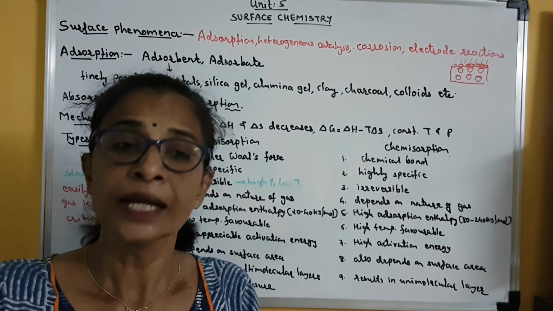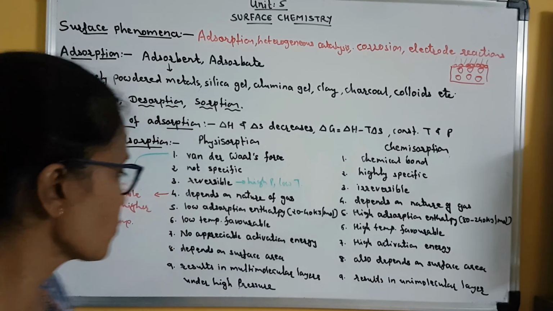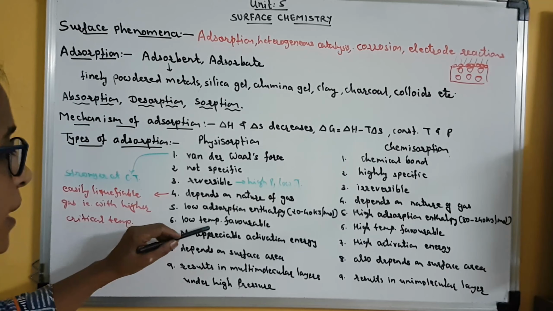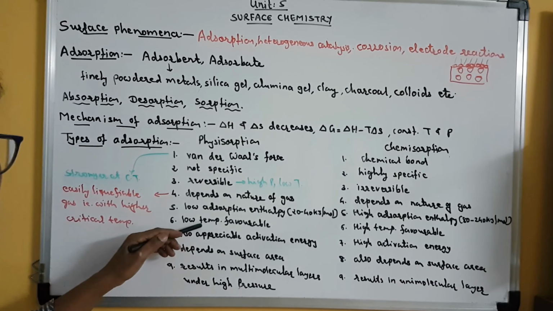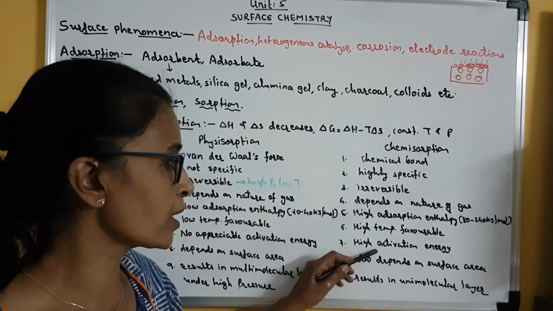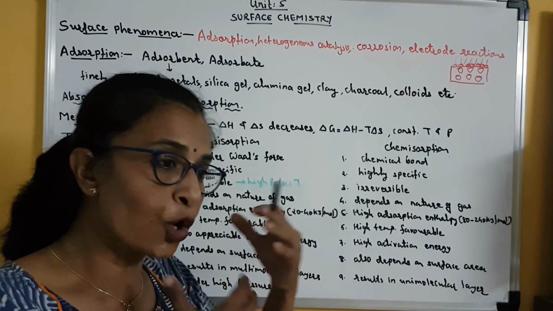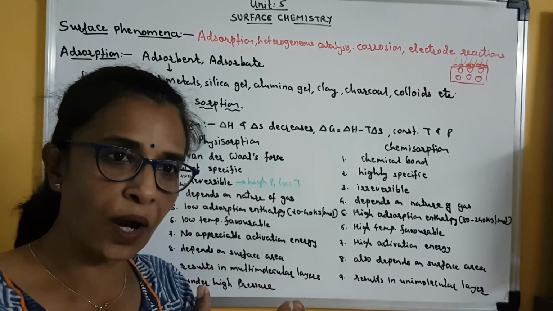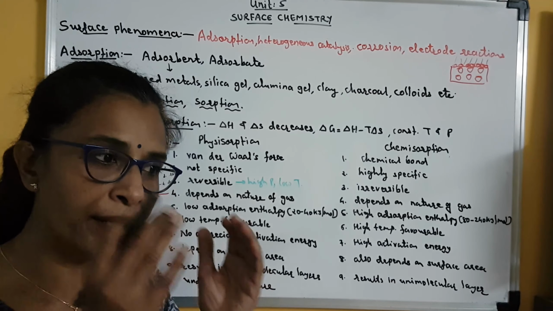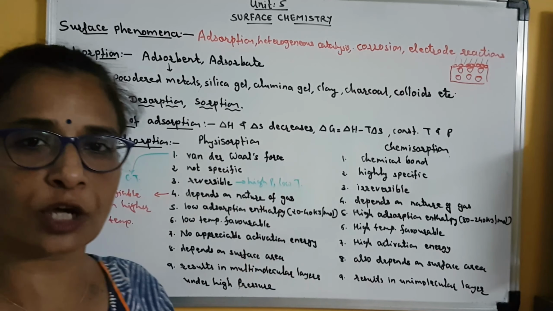Clear? It doesn't require any specific activation energy, and that is why we can say that it is more favorable at low temperature. Clear? But in case of chemical adsorption, as the activation energy is higher, a greater amount of energy is required in order for adsorbate and adsorbent to undergo adsorption.